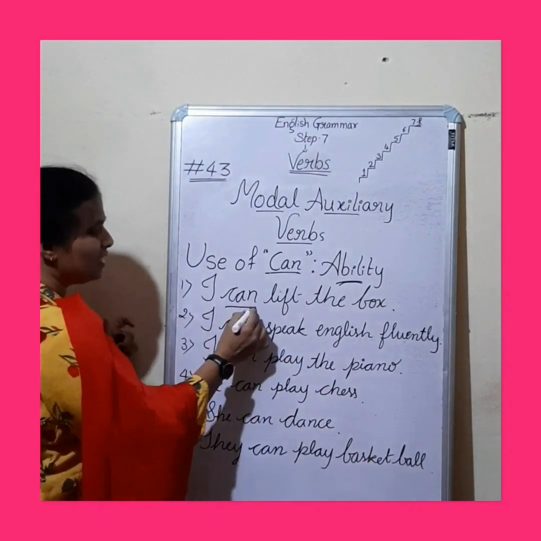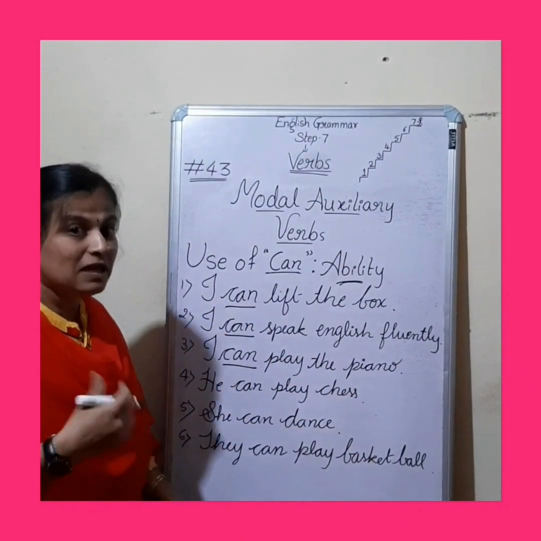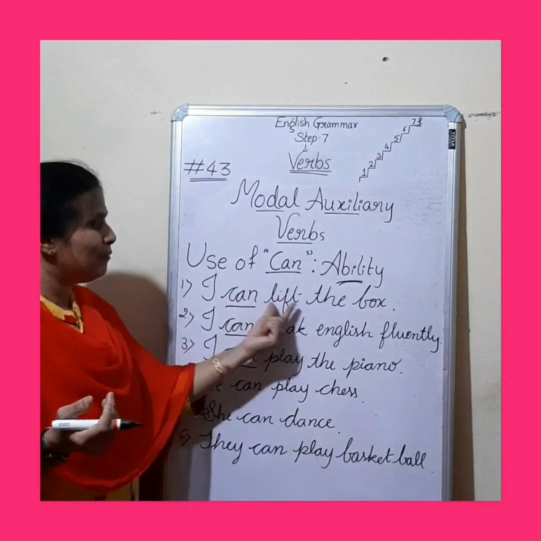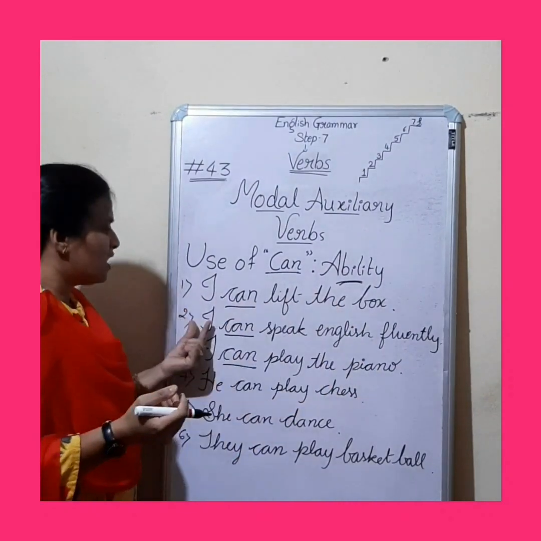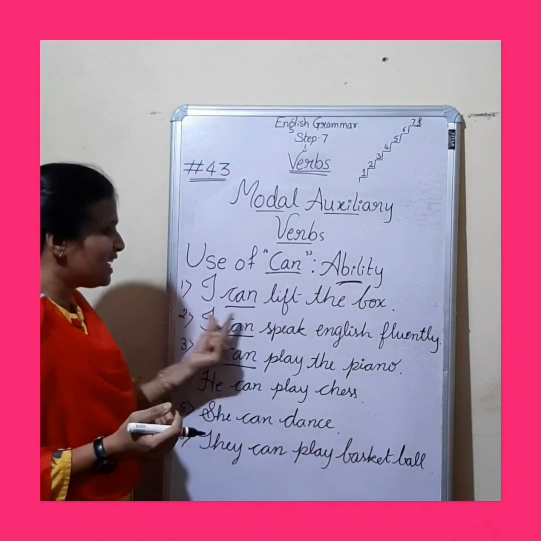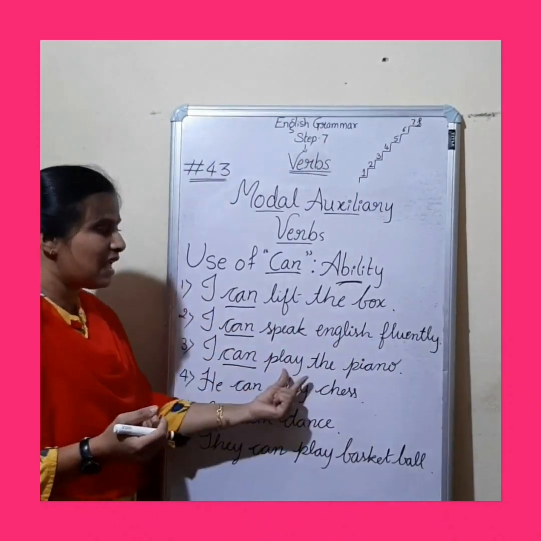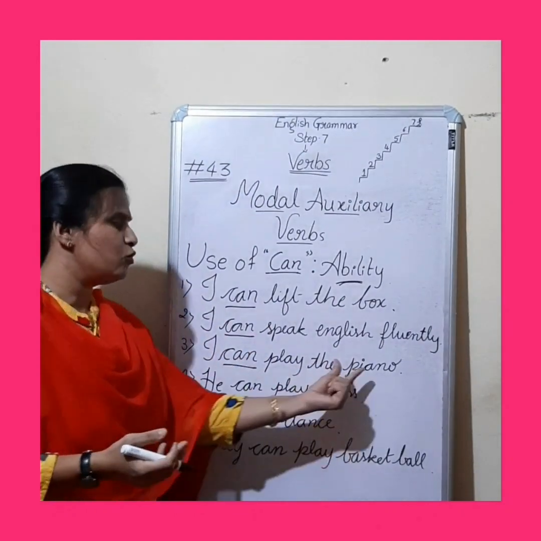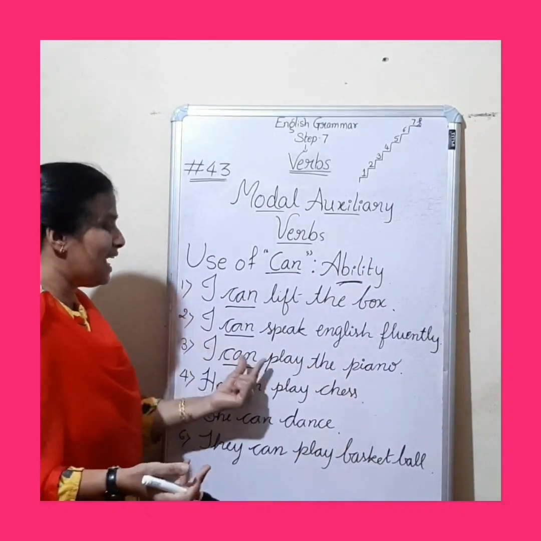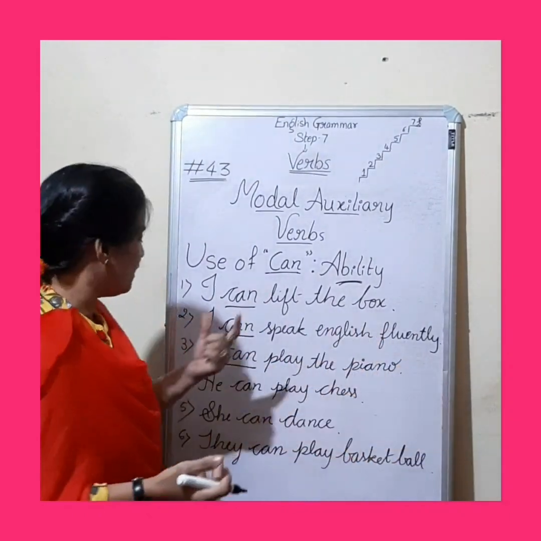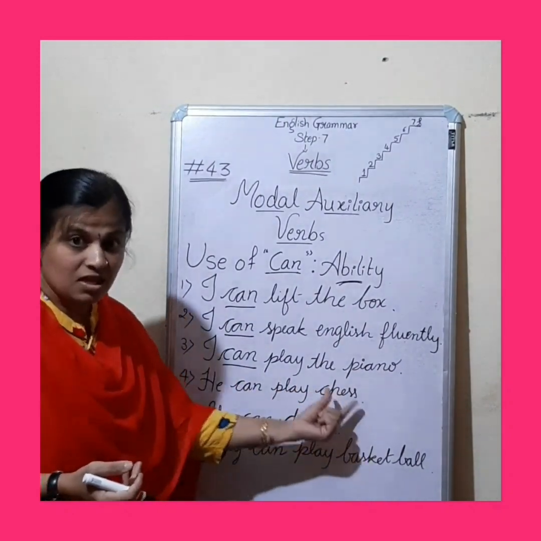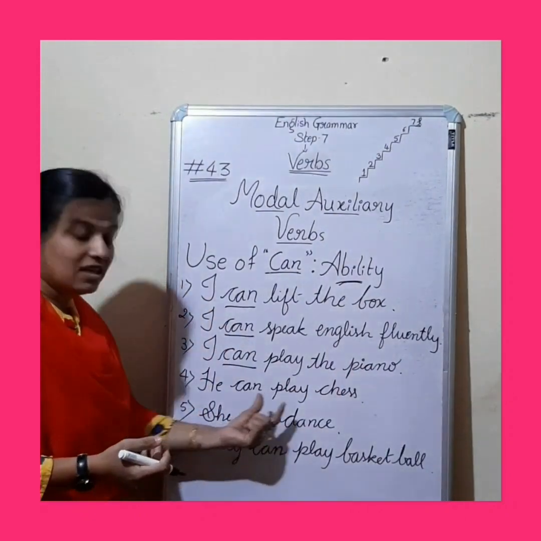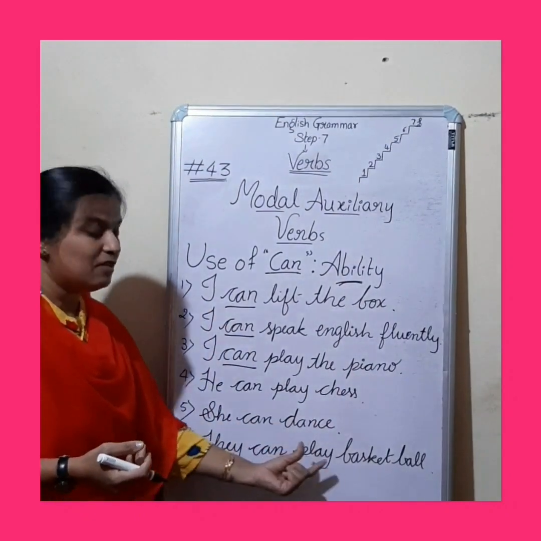So this word can is used to express ability. In case of I, you can just use the subject he or she. He can lift the box. She can lift the box. He can speak English fluently. She can speak English fluently. He can play the piano. She can play the piano. Or if you want to add any other musical instrument, you can add that also. He can play a musical instrument. He can play chess. He can play cricket. She can play football. She can dance very well. They can play basketball.